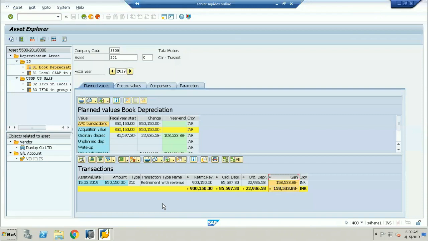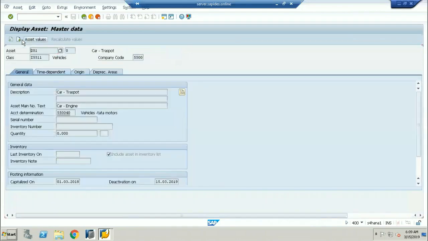Now if I go to the asset master record, there is a tab, and if you click on this, automatically this is going to be your capitalization date, and automatically the deactivation date will be triggered. The deactivation date is what we call asset retirement.